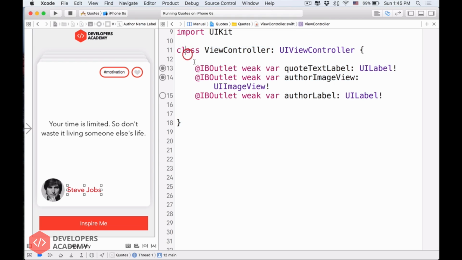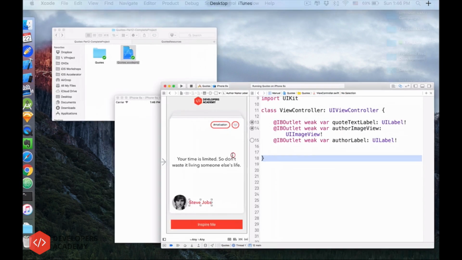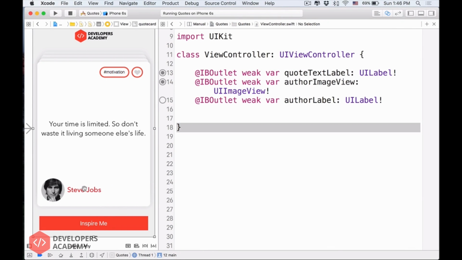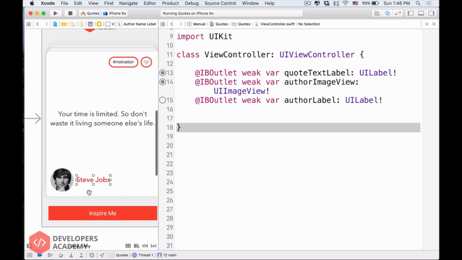It finds the first line. Okay, it's not author name label. Let's skip it. The second line, not author name label. Let's skip it. Third line, author label. It's not author name label. So let's skip it until the end here. Until the end, it quits out. It still cannot find the author name label. So Xcode tells us, hey, you told me that there is an outlet connected to this label, but now I cannot find it. So your app crashes.